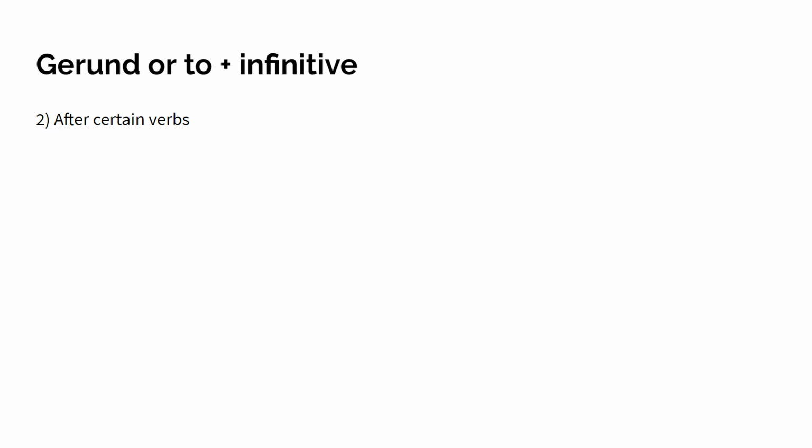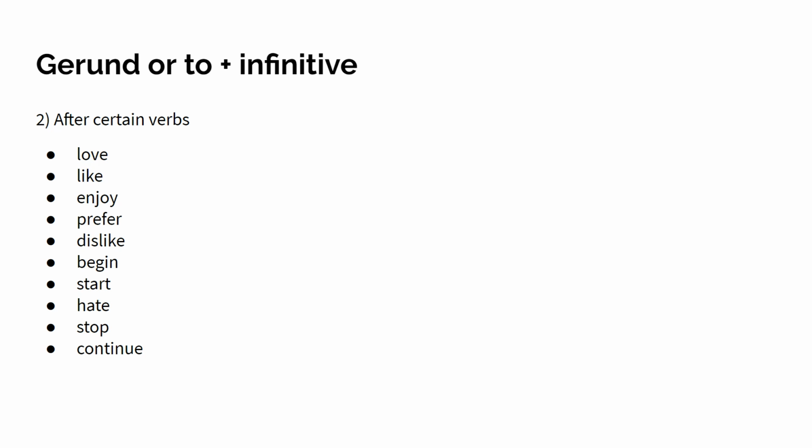Now, which verbs are that? Look at this list, learn them by heart. Love, like, enjoy, prefer, dislike, begin, start, hate, stop, continue. There are more, there are loads more, but after these you get the gerund. So I hate working from home because I would like to see you in real life, face you, look in your eyes and say, do you understand that? And you all say yes, and some say no, and I can see that. So I hate working from home.